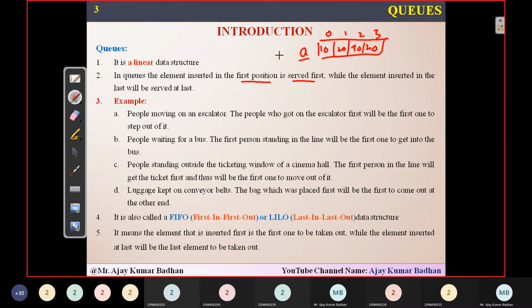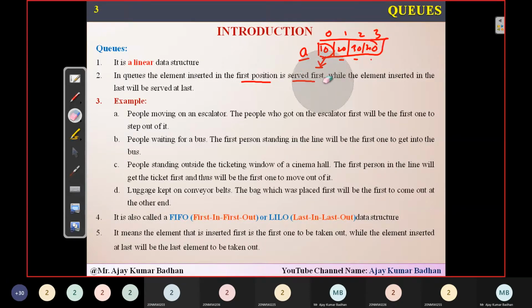Earlier in the stack, what did I tell you? The first element will be the last to come out, and the last element we inserted will be the first we remove. Whereas in a queue, the process is different. Whichever element you inserted in the beginning will be served first. Here, 10 was inserted first, so we serve this element first, then go to the next one, then the next. Not like a stack.